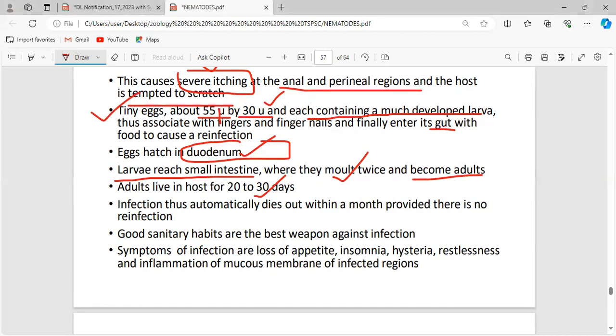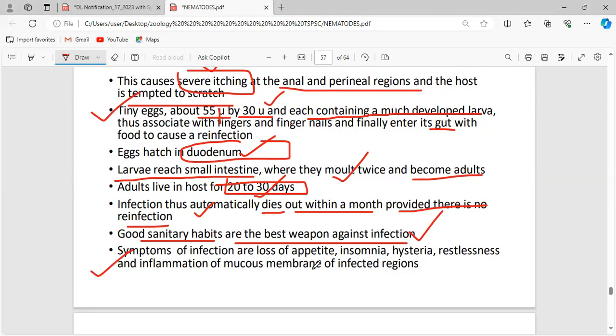See, there are lots and lots of information to remember, but there are main things you must remember. Some things you can remember or not, but the things I have been stressing repeatedly, you have to remember. The infection automatically dies out within a month, provided there is no reinfection, so no relapse of infection is seen here. Good sanitary habits are the best weapon against this infection. Again, hygiene comes into the picture.